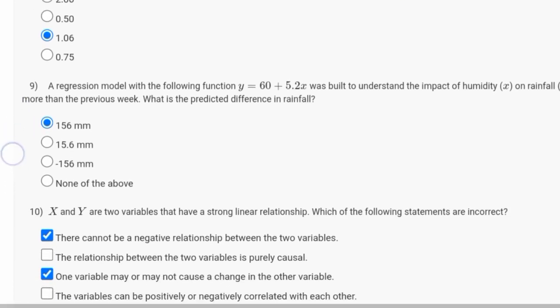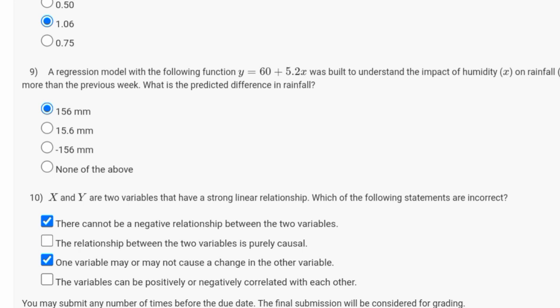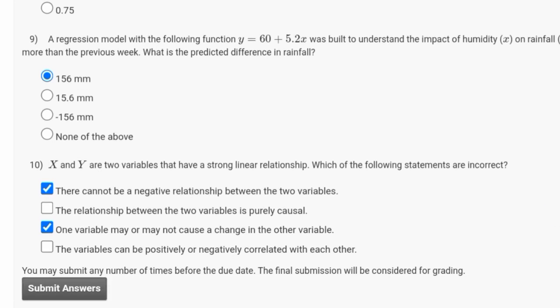For the ninth question, a regression model with the following function y equal to 60 plus 5.2x was built to understand the impact of humidity x on rainfall y. The humidity this week is 30 more than the previous week. What is the predicted difference in rainfall? So option A, 156 mm is the correct answer.